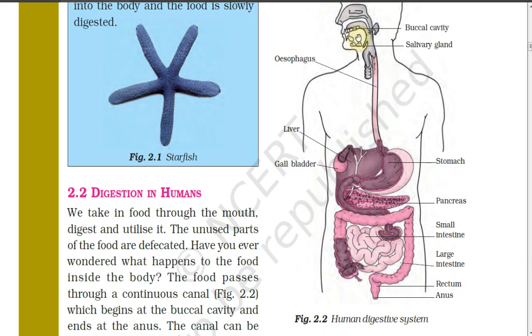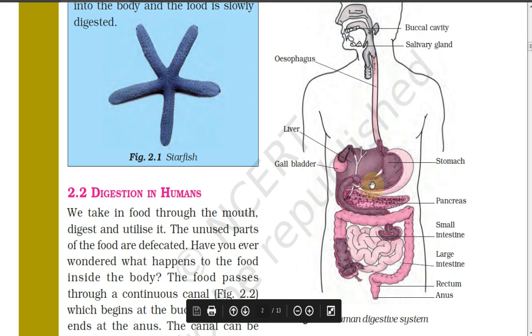Now from here it goes through the esophageal tract, or the food pipe, then it moves into the stomach. After that, from the stomach, it moves into the small intestine, and from the small intestine, it moves to the large intestine, and from there it moves out of the body. The undigested part moves out of the body and the other parts are digested and utilized in the body.